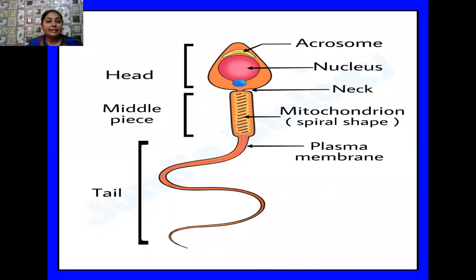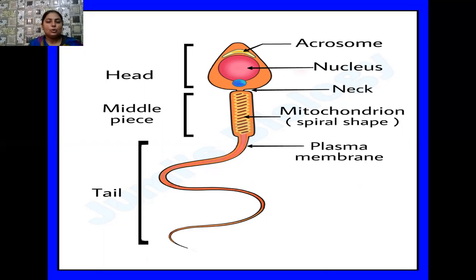So here the diagram of the sperm is visible on your screen. You can see very easily the acrosome, which is a cap-like structure containing hydrolytic enzymes for the penetration of the zona pellucida layer, which surrounds the ovum. Then the elongated nucleus is present. Next to the nucleus, the neck of the sperm is there, and the mitochondria are arranged in a spiral fashion in the middle piece of the sperm.